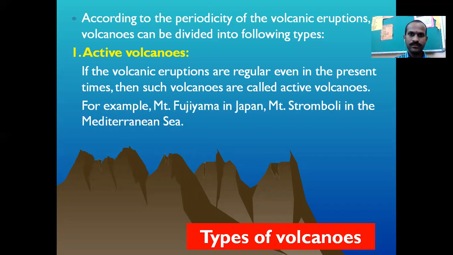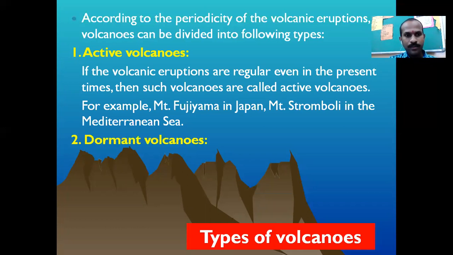For example, Mount Fujiyama in Japan and Mount Stromboli in the Mediterranean Sea are examples of active volcanoes.